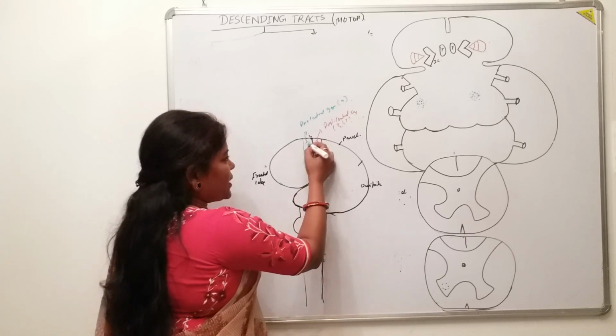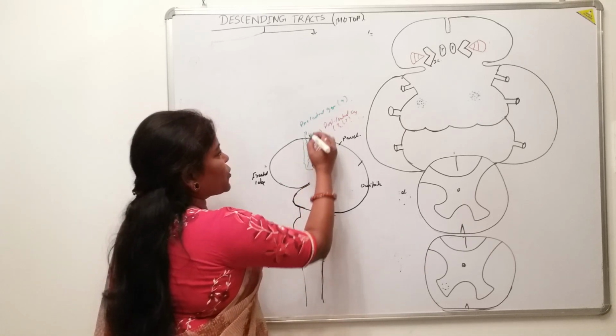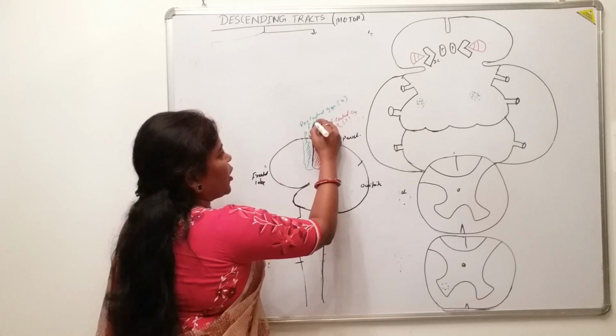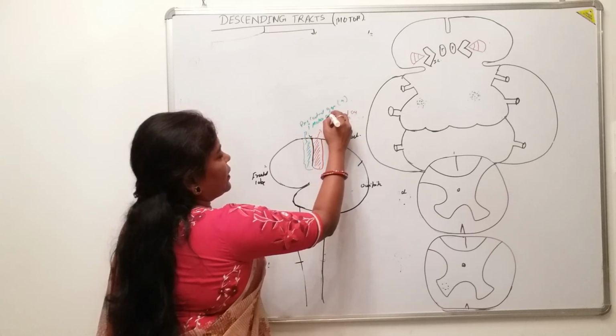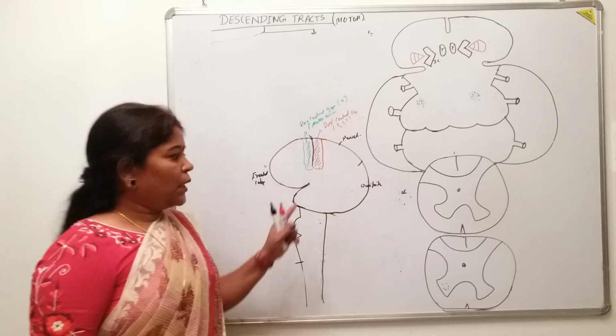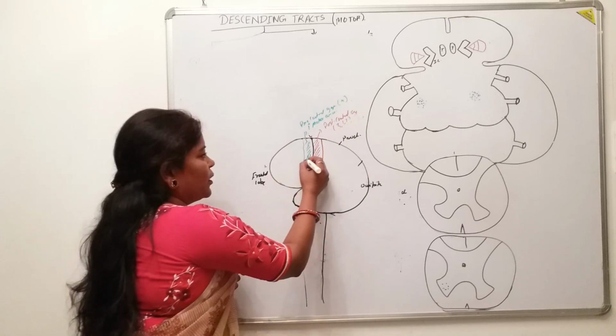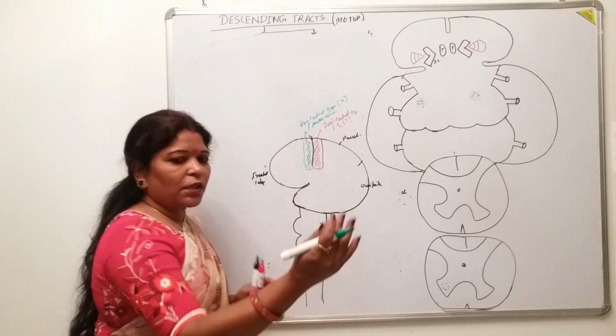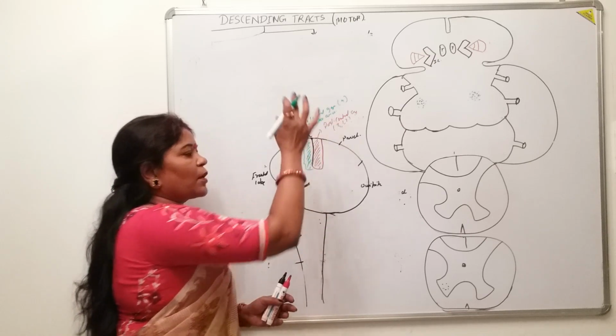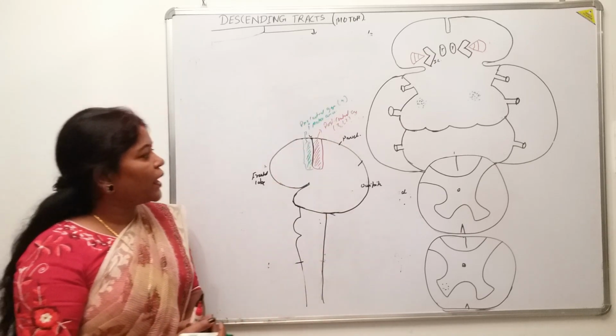This pre-central gyrus is supposed to be the primary motor area. That means functionally the gyrus just anterior to the central sulcus is the primary motor area.